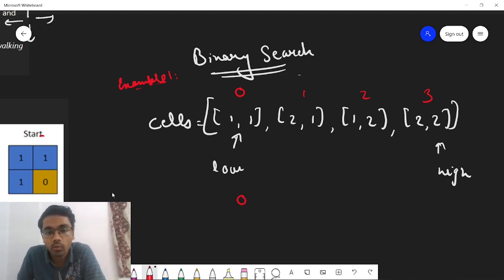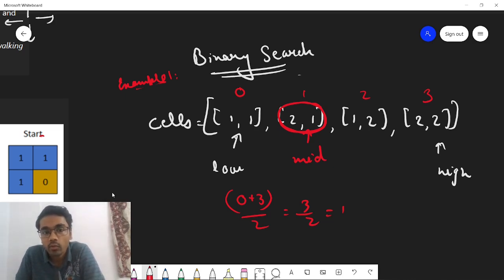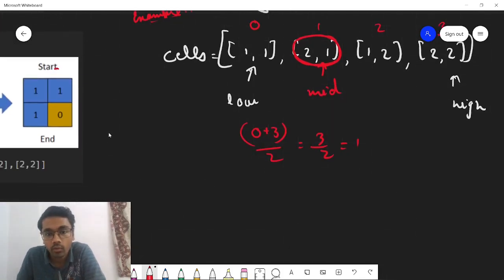So 0 plus 3 by 2, that is 3 by 2, equal to 1. So our mid value will be here. Now you will check for this particular mid value. Whatever cells are there from the 0th index to the mid index, you will flood them with water. So let me just write the process: from 0 to mid value, flood all the cells.